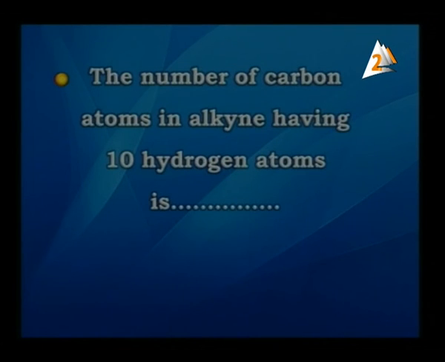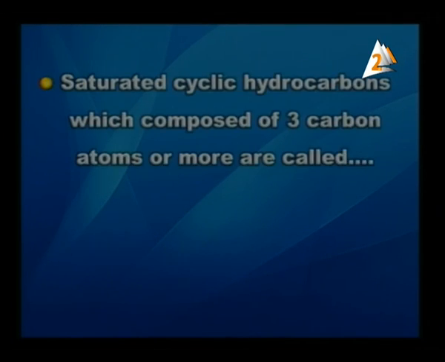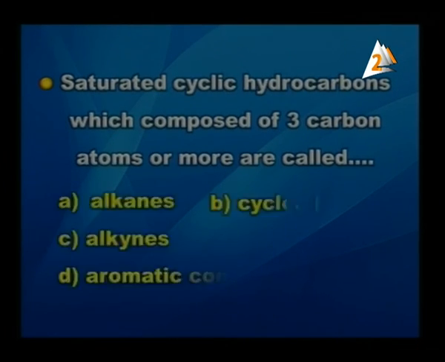Next point, the number of carbon atoms in an alkyne having 10 hydrogen atoms is what? 14 or 7 or 6 or 5? If you think about it, it will be 6. Next point, saturated cyclic hydrocarbons which are composed of 3 carbon atoms or more are called what? Is it alkanes, cycloalkanes, alkynes, or aromatic compounds? Yes, the answer will be cycloalkanes.